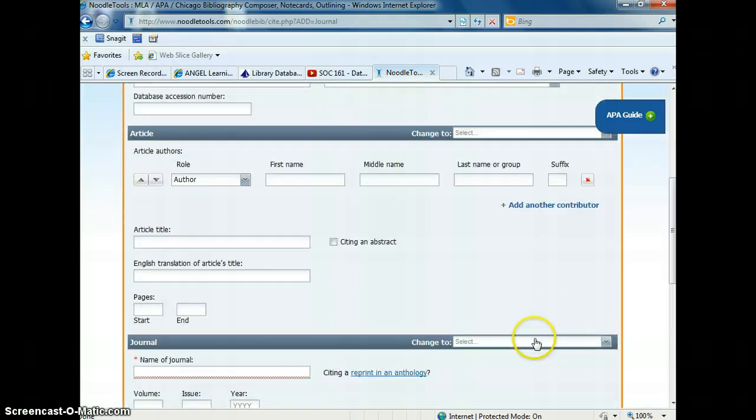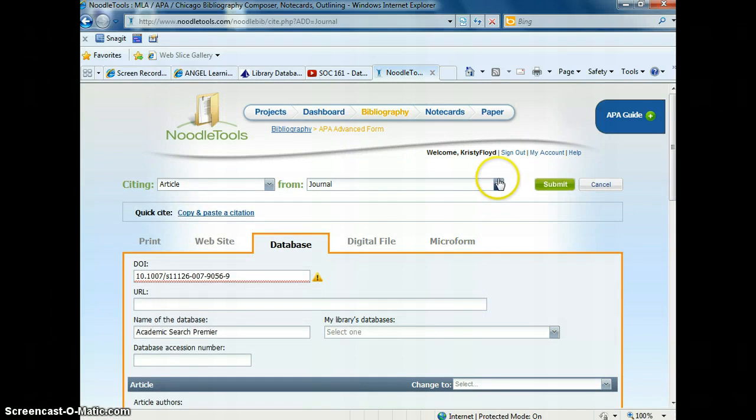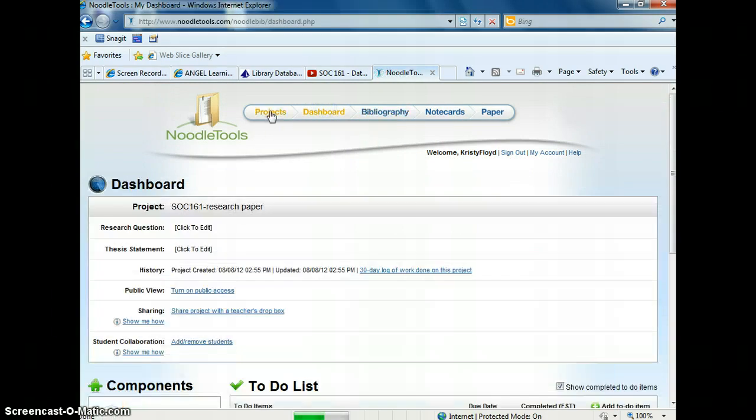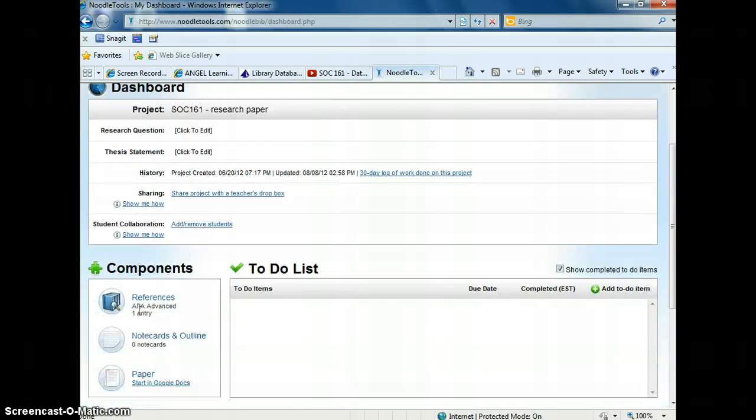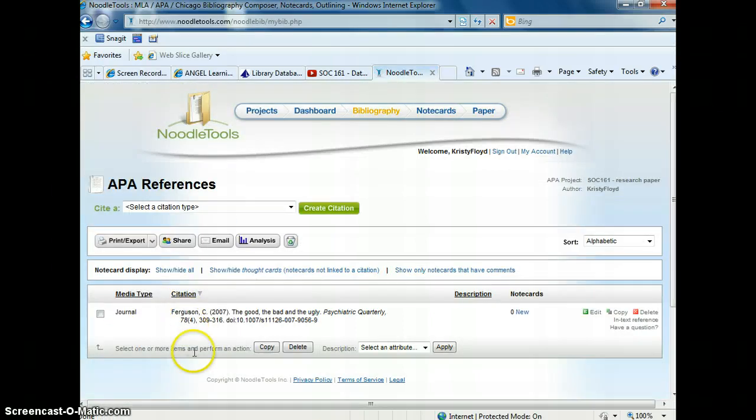Okay, so let me go back. I am going to go back to my projects, and I'm just going to look at one of these others. And I have a reference already in for this sociology, and there is the final result. Okay, and this is this article I just showed you, and this is how it would come up after I filled out all the pieces and I clicked Submit. It would look just like this. The nice thing is, if later on you decide, oh, I don't want to use this, you can delete it. You can edit it if you need to.